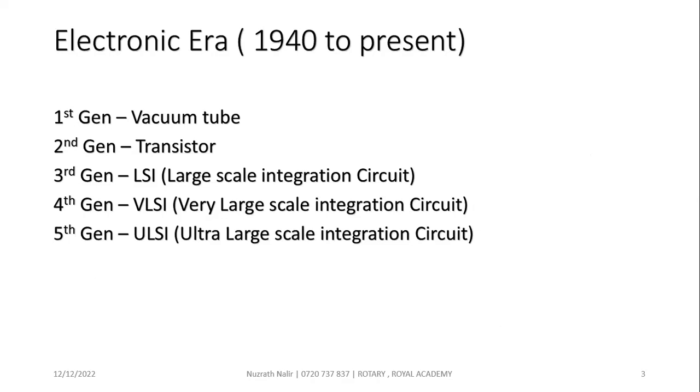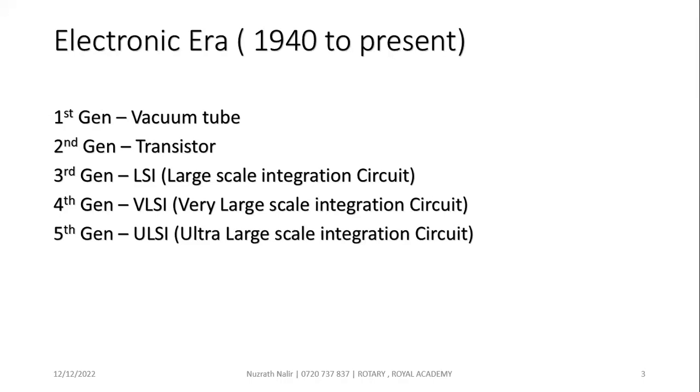This is the electronic concept. We have already shown the pre-mechanical era, abacus; the mechanical era, Pascaline and Charles Babbage's difference engine. In the electromagnetical era, Harvard invented the Mark I. In the electronic era, five generations are defined: first gen, second gen, third gen, fourth gen, and fifth gen.